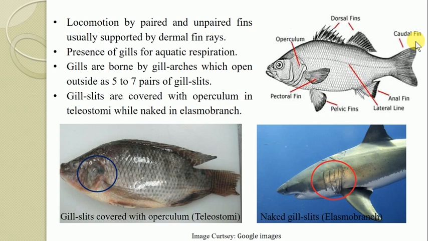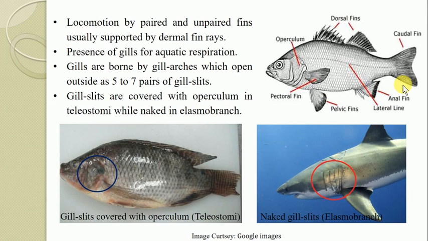And all these fins are useful for the purpose of locomotion, that is swimming. Now if you see the tail of this organism, the tail is muscular, and this muscular tail is useful for the purpose of propulsion in the water. Means for the movement, forward or backward, they use the musculature of the tail. So this is with regard to locomotion.